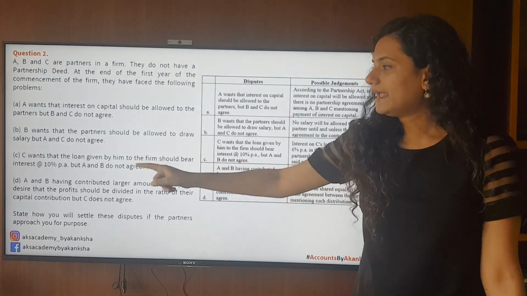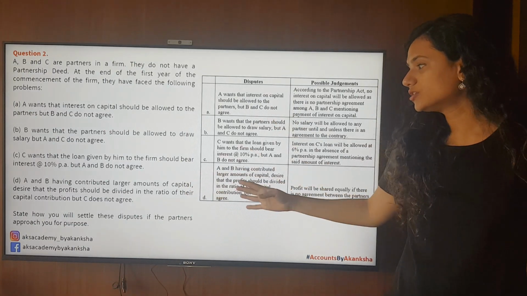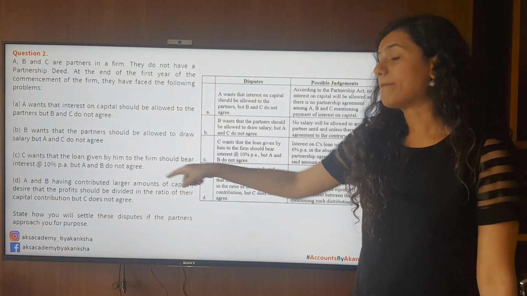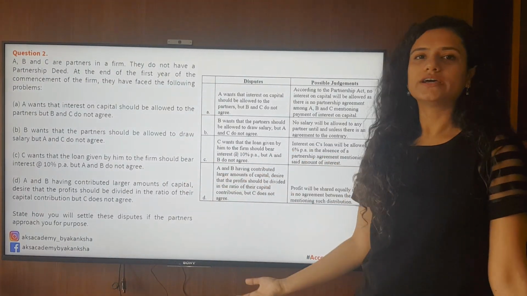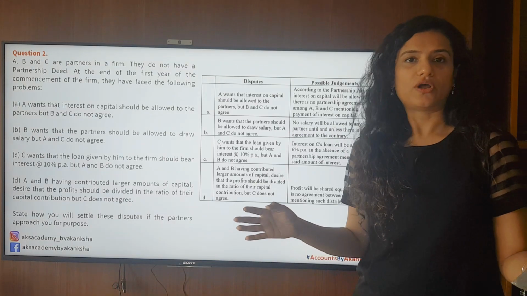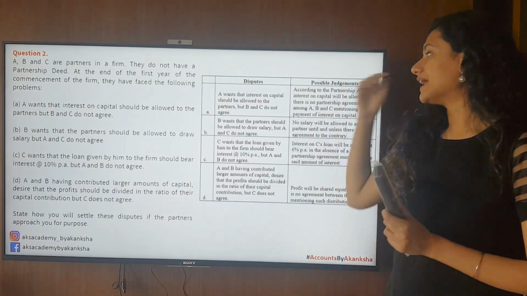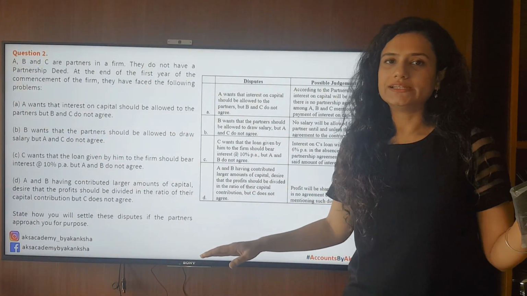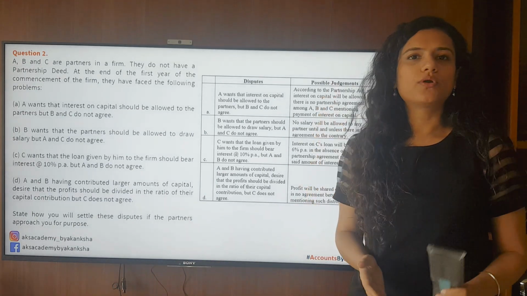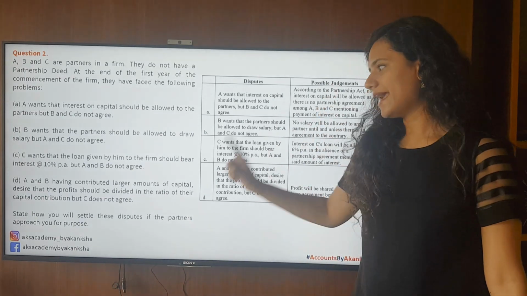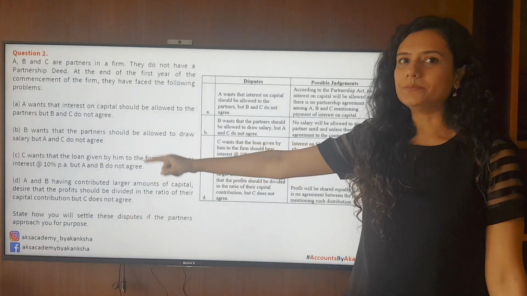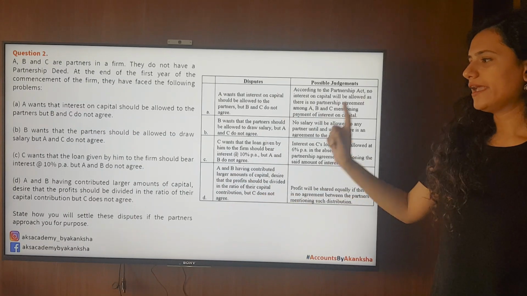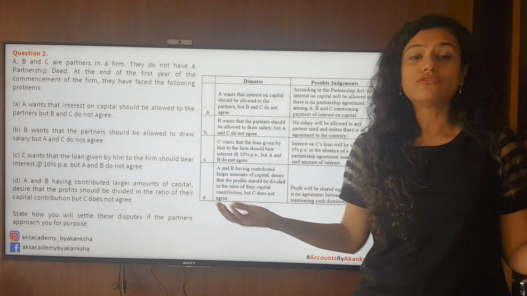A and B, having contributed larger amounts of capital, desire that the profits should be divided in the ratio of capital contribution. But C does not agree. What did we understand about sharing of profits and losses? Equally, as per the Indian Partnership Act 1932, if the partnership deed is silent, all partners will share profits and losses equally. Hence, C is right and A and B are wrong. State how you will settle these disputes if the partners approach you for this purpose.